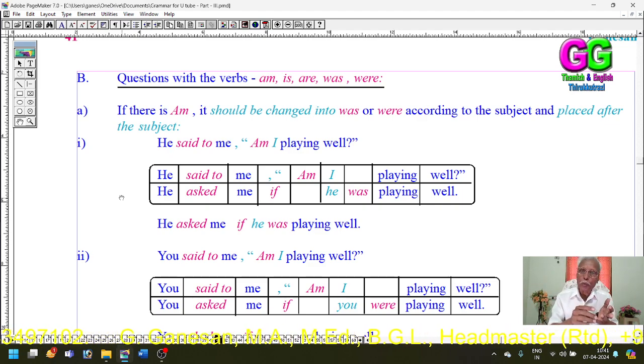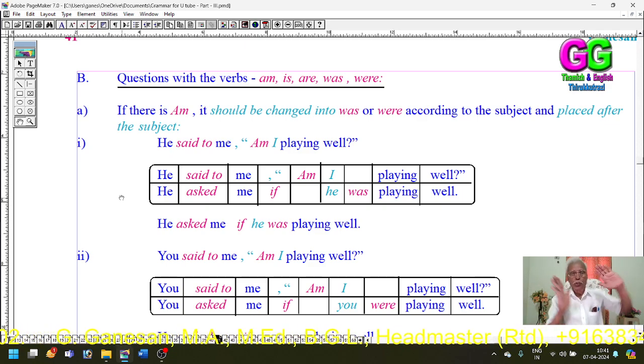Then questions with will, may, can. Then questions with would, questions with shall. Then questions with would, should, could, might. Then questions with must. All the things you are saying.